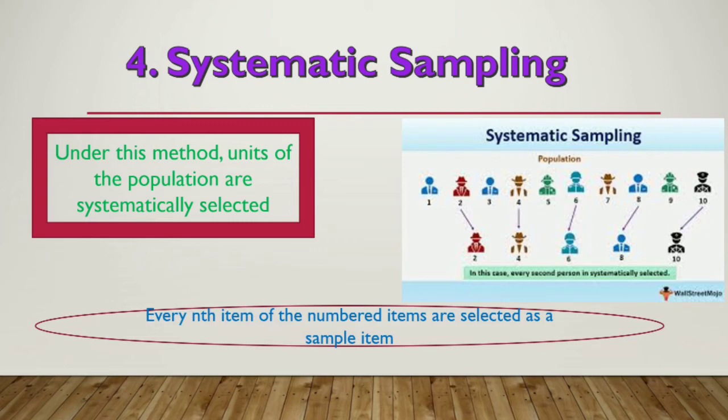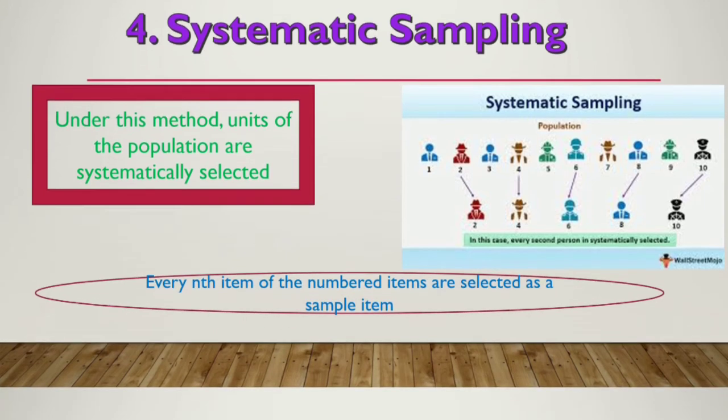Systematic sampling says the units from the population are systematically selected for a sample. That is, every nth item is chosen. Here, every second item is being chosen in this picture. So let's move to the next one.